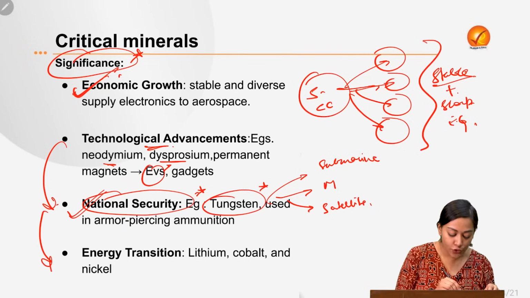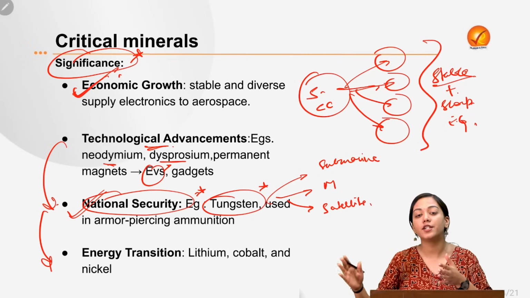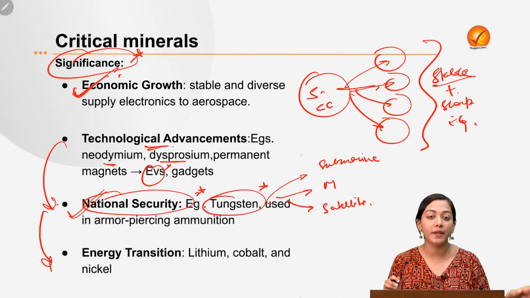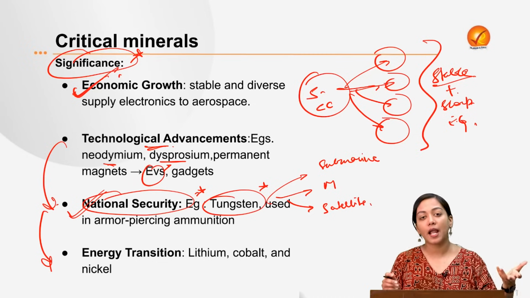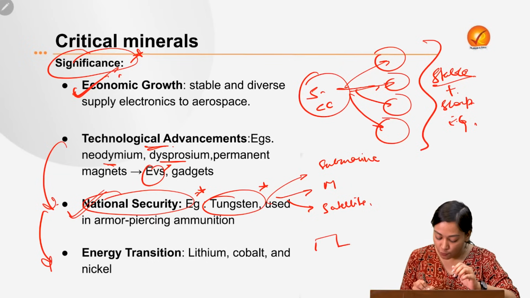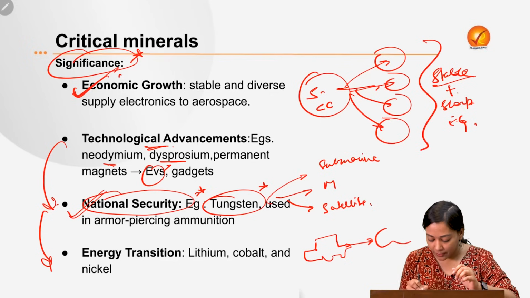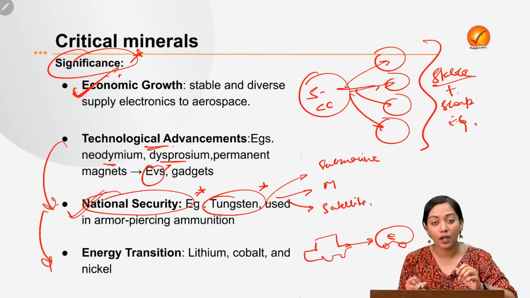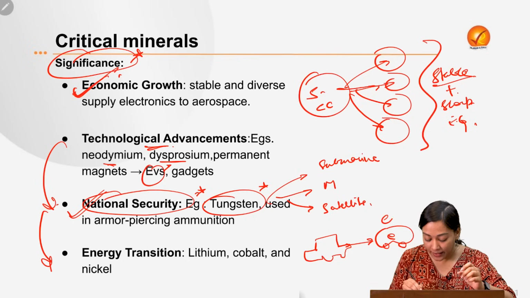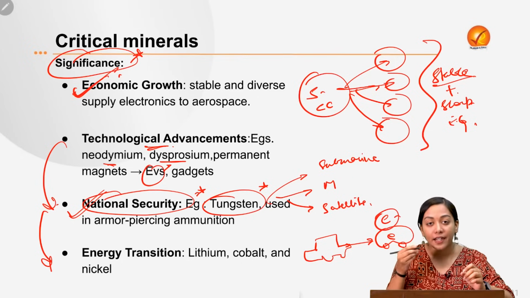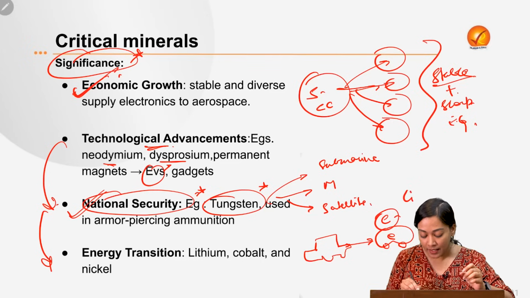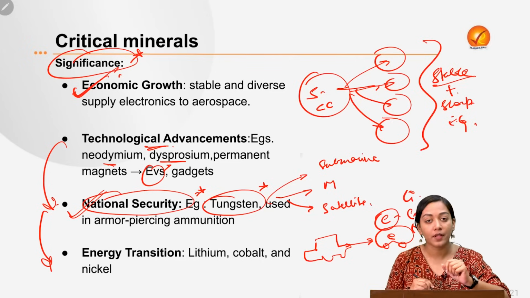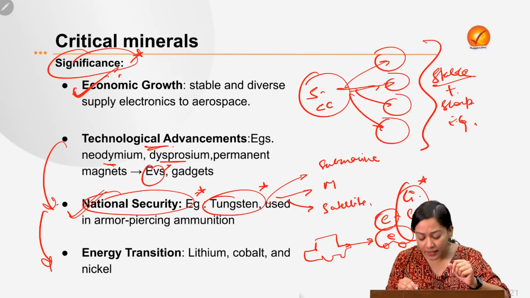And finally, it also helps us to achieve smooth energy transition from fossil fuel based vehicles. So for example, I want to have a transition from my vehicle, which is driven by fossil fuel, to an electric vehicle. What would I require? I would require electric batteries, and these electric batteries will be driven by critical minerals like lithium, like cobalt, like nickel, which are not very abundant in my country.